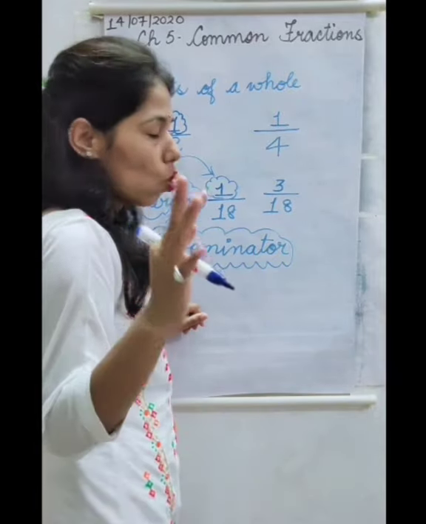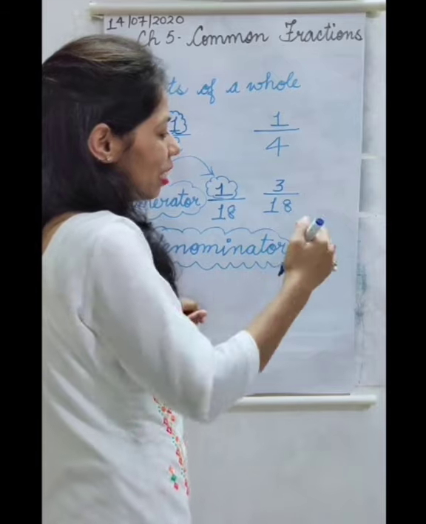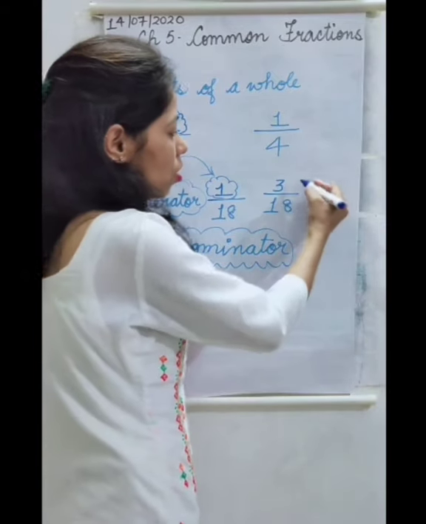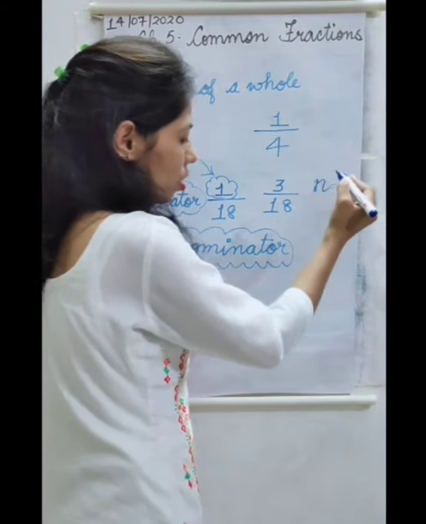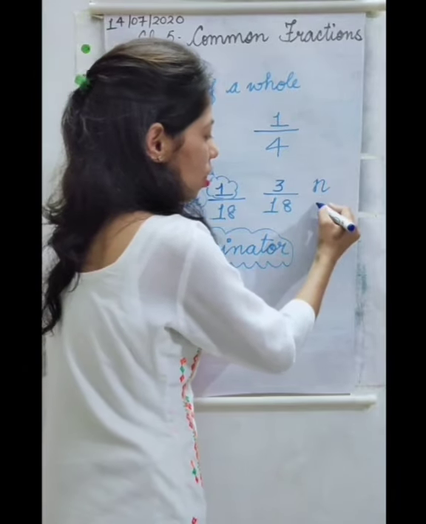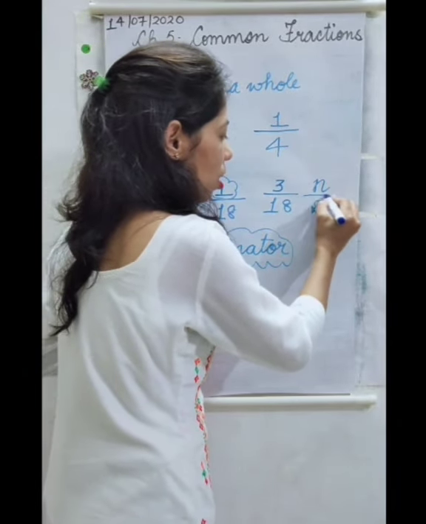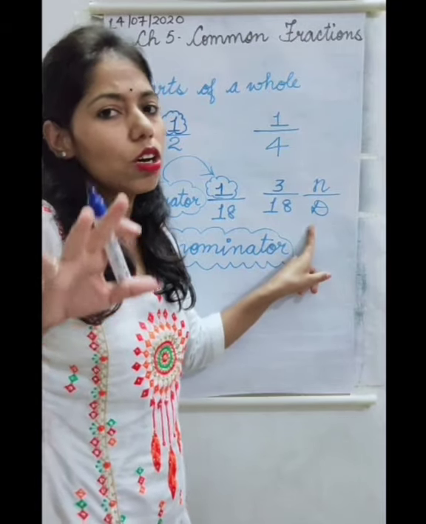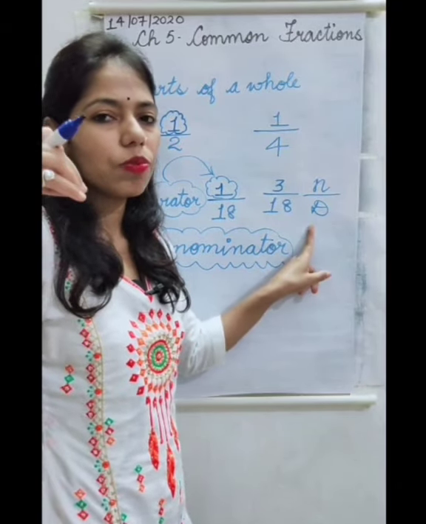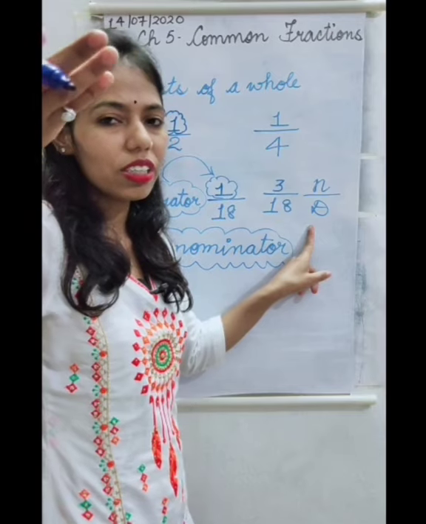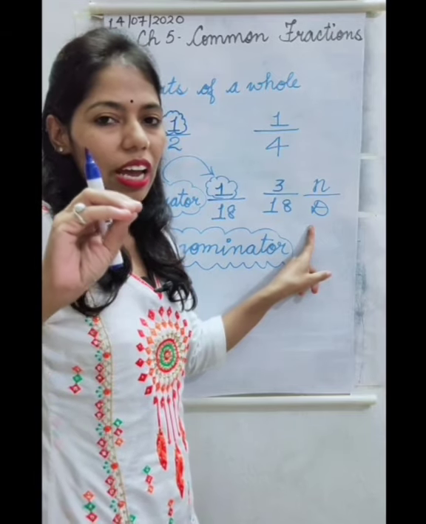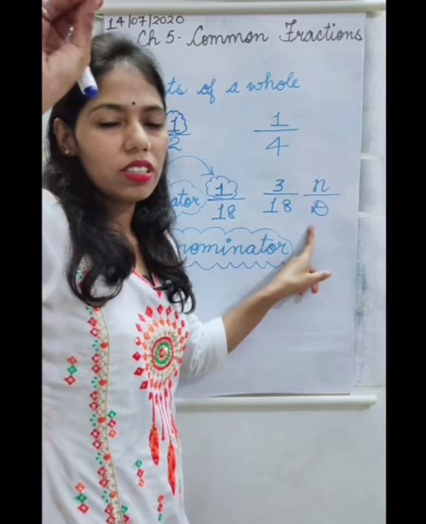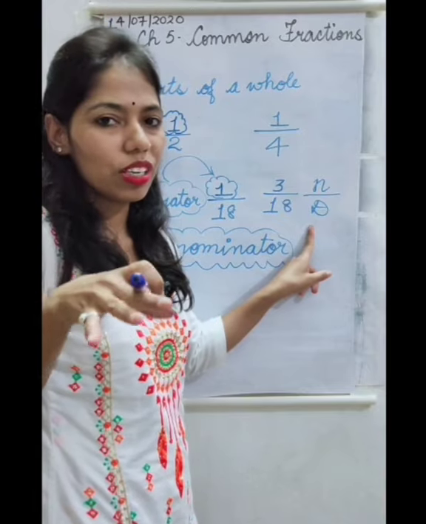And we write whole numbers for representing a fraction. One is numerator. Let's represent numerator by n. Then denominator and a line in between. And sometimes you face problem in understanding where to write numerator and where to write denominator. And sometimes you write denominator upside and numerator downside.